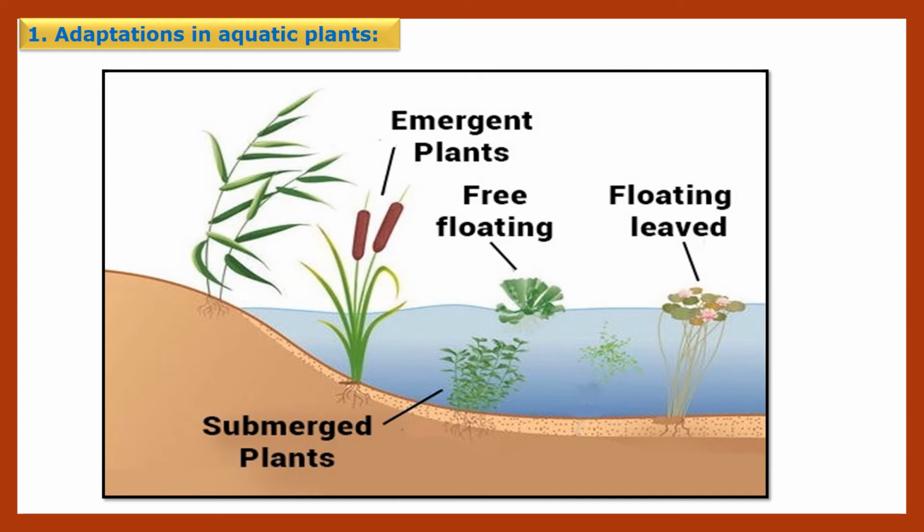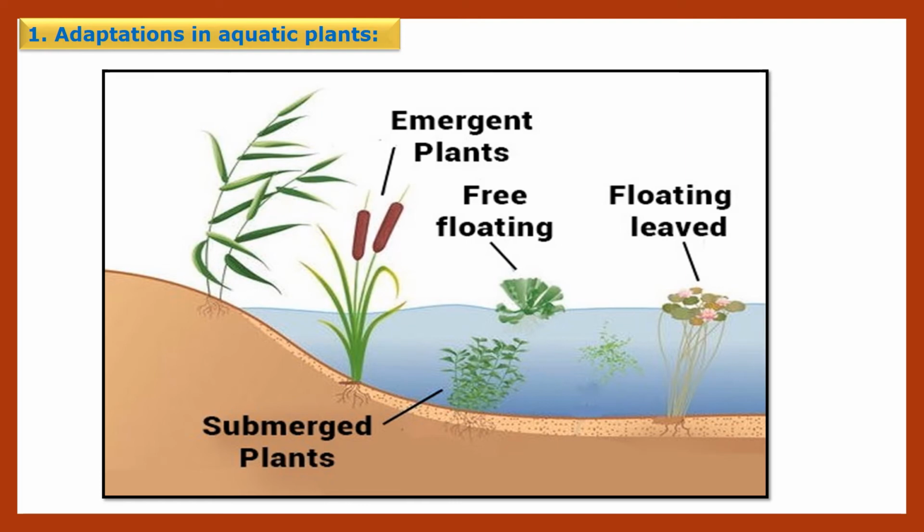The stems of aquatic plants are soft, and the petioles are also soft and flexible. Leaves and flowers float on water. Some plants have thin, ribbon-shaped, slender leaves. This is an adaptation to stand in the fast current of water.